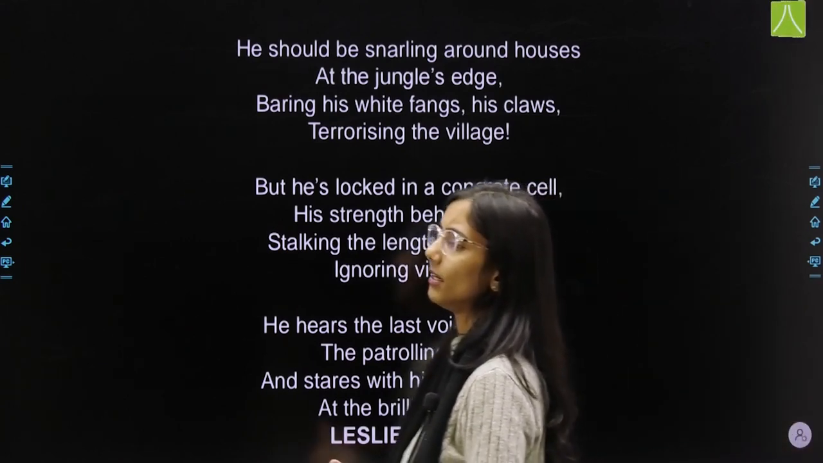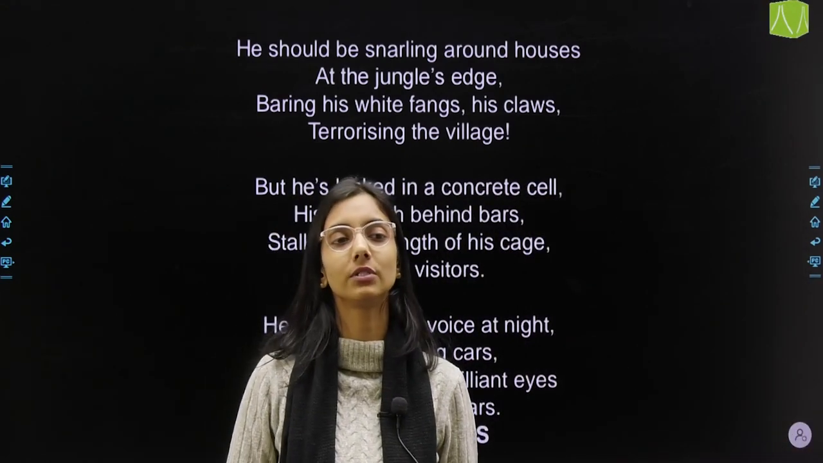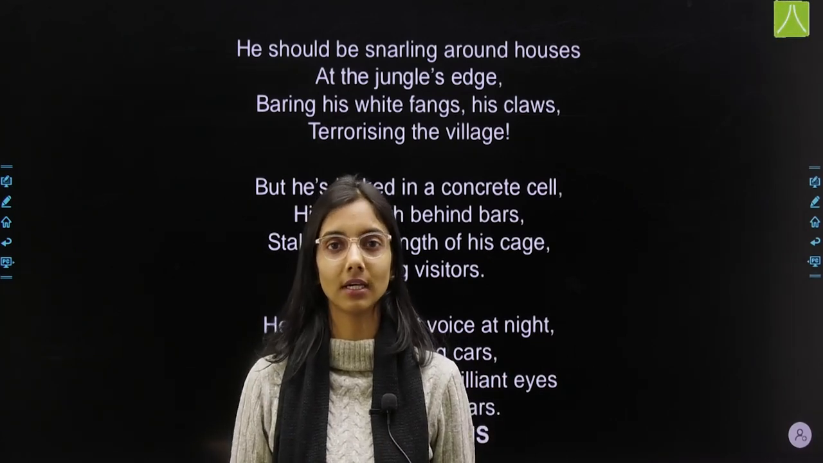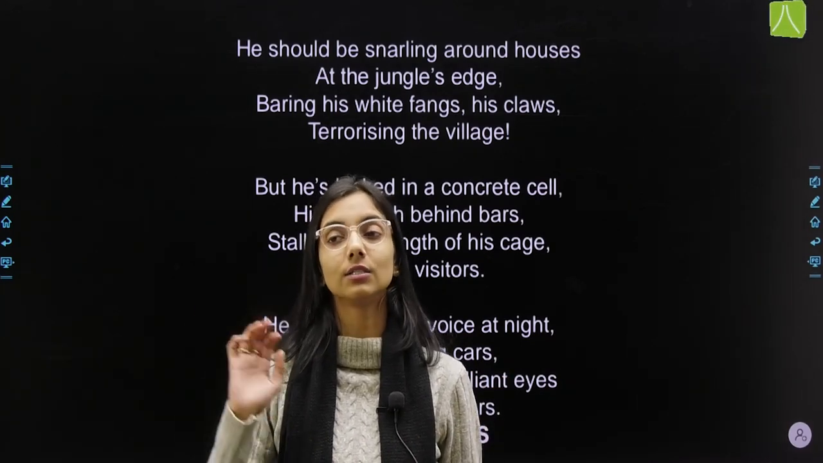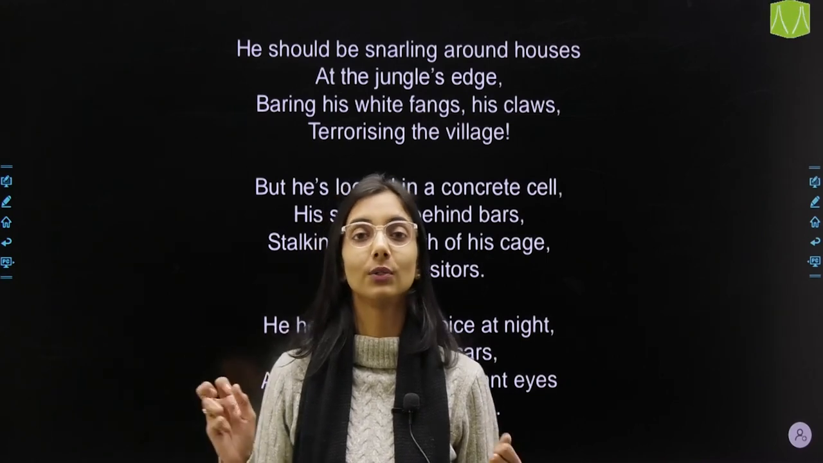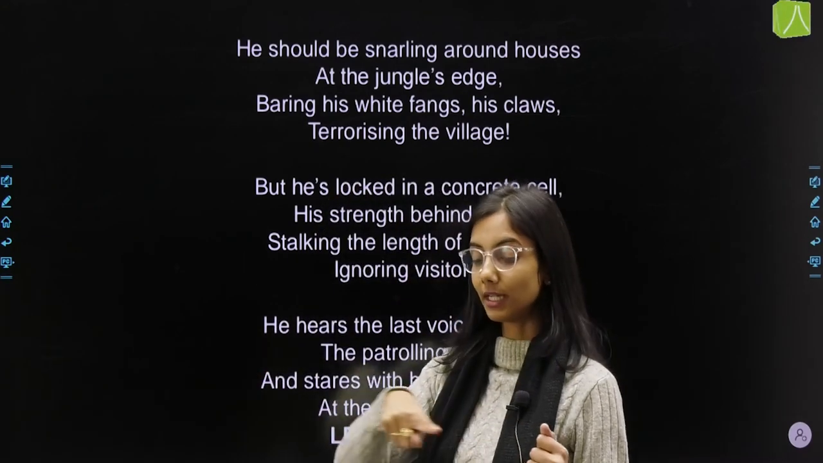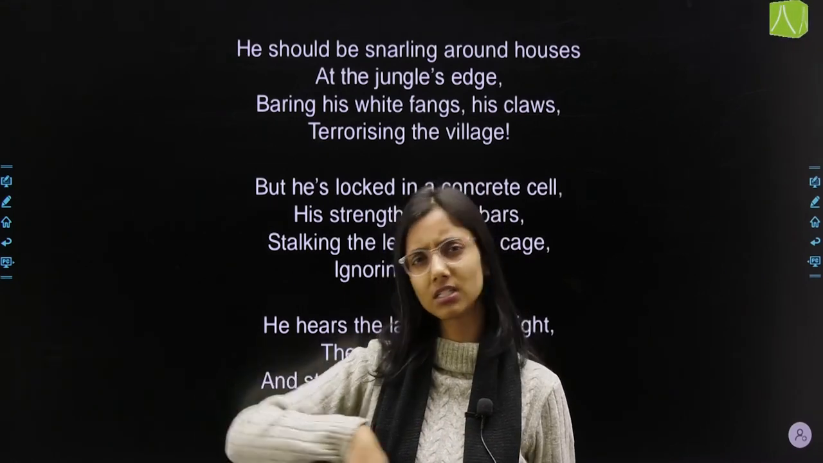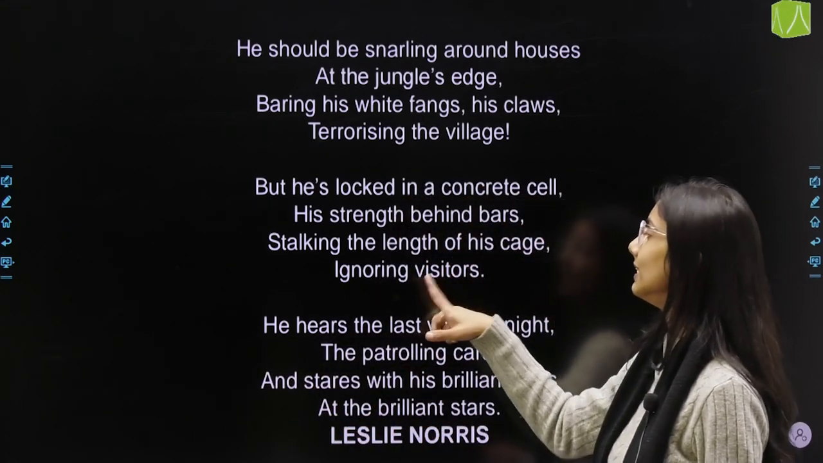Now he is not at all interested in who is coming to see him or who is admiring him. He is not interested in that. Okay, he is trapped there and he doesn't want to be there. So he is angry and he is stalking the length of his cage because it's really small. So जितना चल सकता है उतना चल रहा है. Okay, and then he is ignoring visitors.